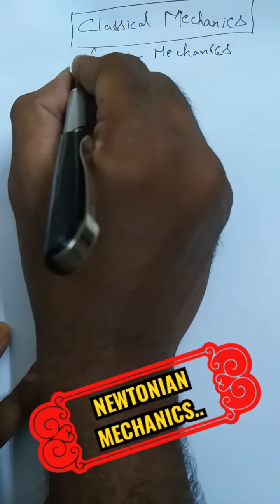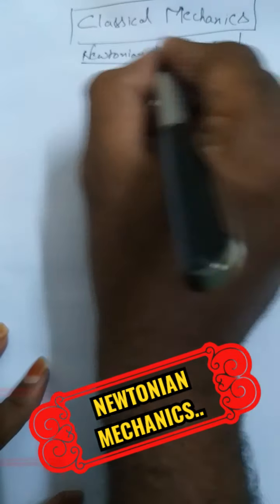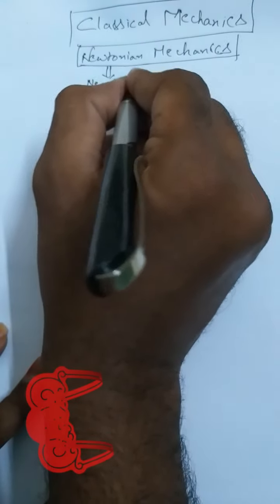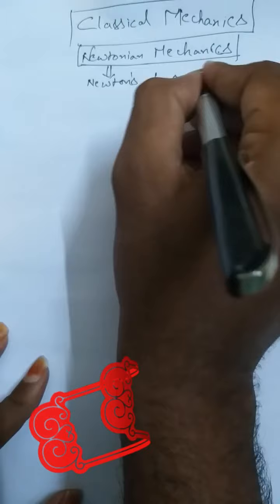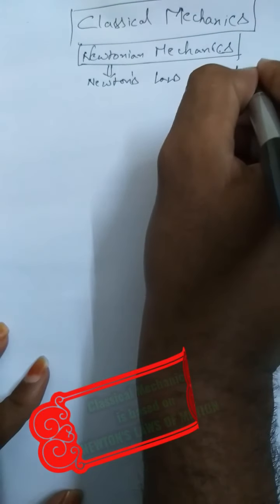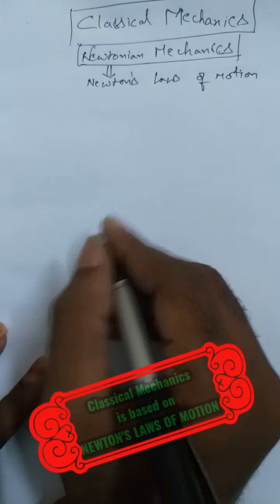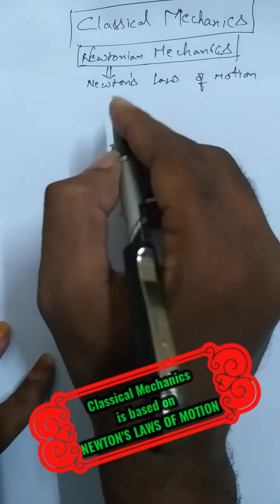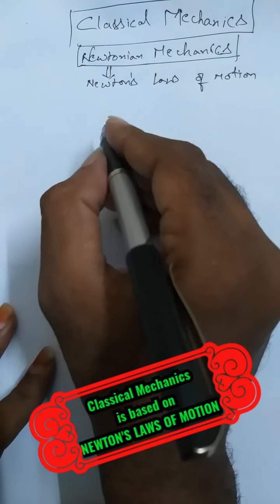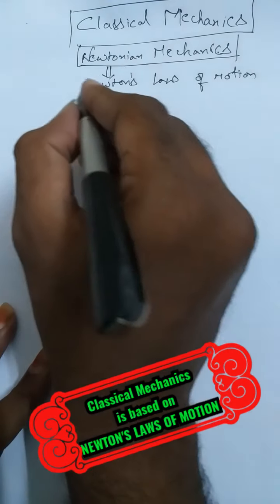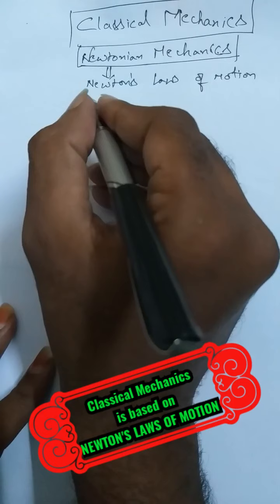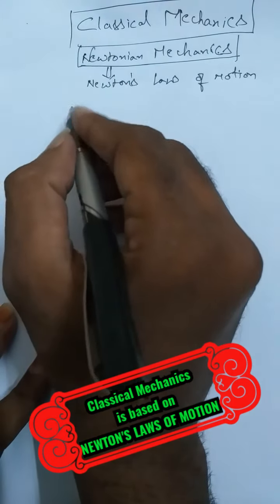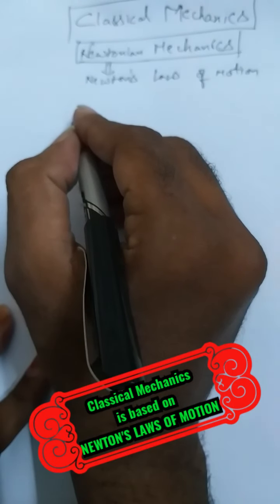Why is it called Newtonian mechanics? Because it is completely based on Newton's laws of motion. Sir Isaac Newton, as you are already familiar, made a lot of contributions to mechanics in physics. So, to remember him for a longer time, in his honor, this mechanics was given the name Newtonian mechanics.